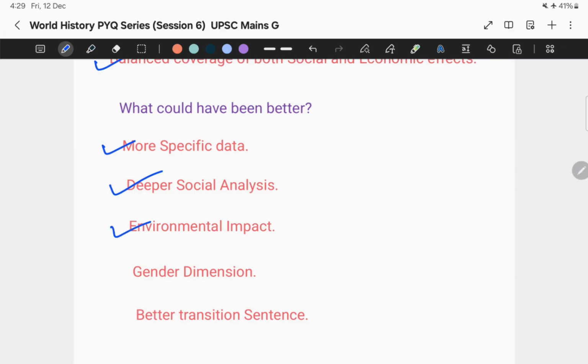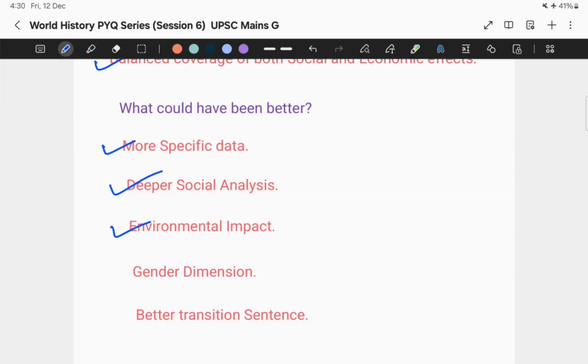Next is the environmental or ecological impact. I completely missed this particular dimension. Railways transformed landscapes, forests were cleared, new settlements emerged, and wildlife habitats were disrupted. Adding one line about this would have shown multi-dimensional thinking, which I missed over here. That's why they were asking me to add a line on this dimension as well.